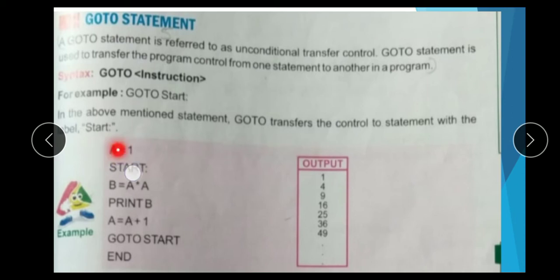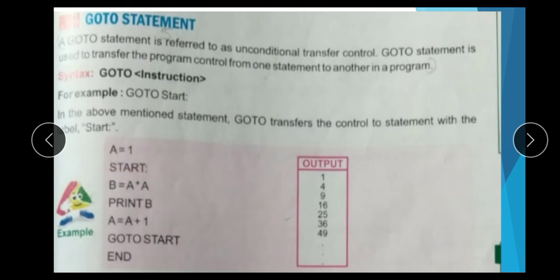For example: a equal to 1, start. Then b equal to a into a, print b, and a equal to a plus 1, and go to start. It means when the computer first runs these statements and reaches go to start, it will move to start. The first time, a is equal to 1, so print b means 1 into 1, 1, so it prints 1. Then a equal to a plus 1: the value of a is 1, so 1 plus 1, 2. Then go to start, and it moves to start.